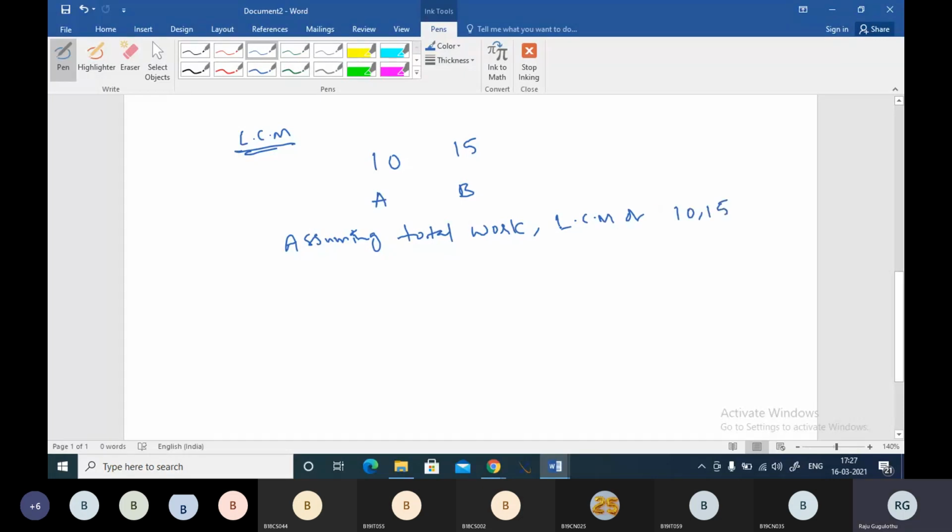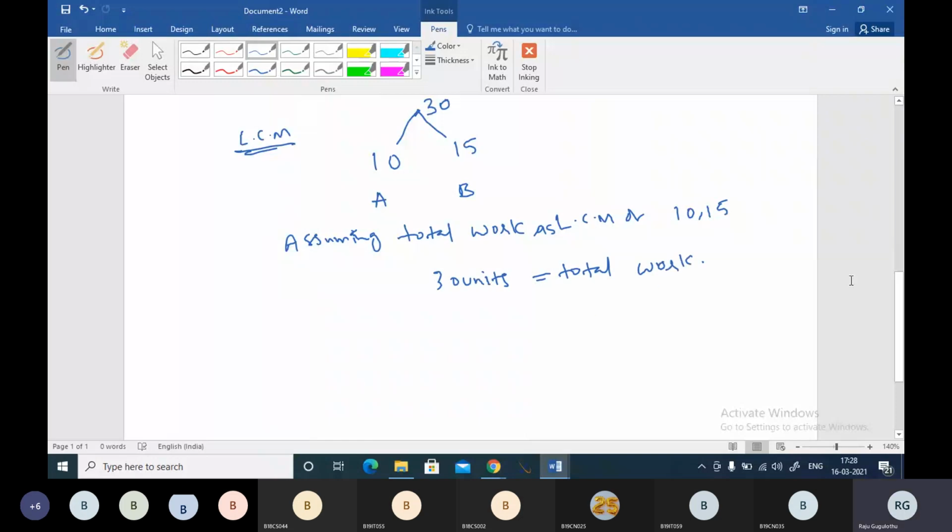This is the LCM method. LCM of 10 comma 15 is 30. So we consider that 30 units is the total work now.